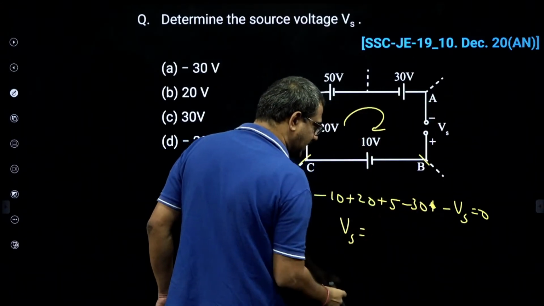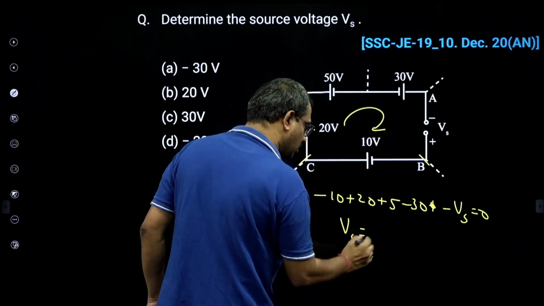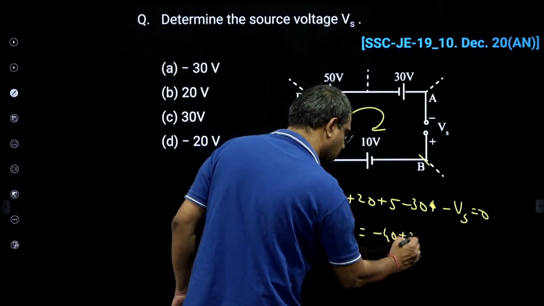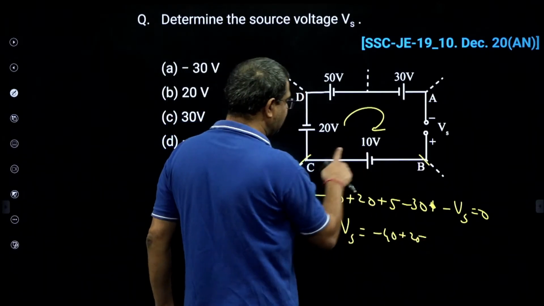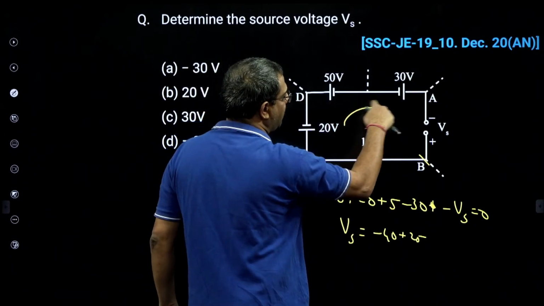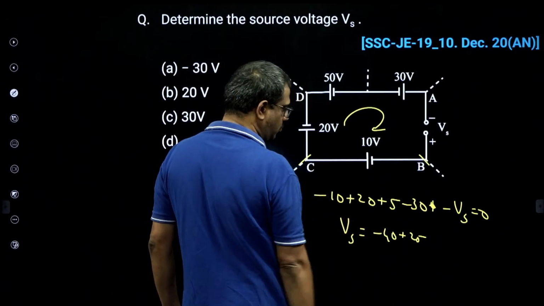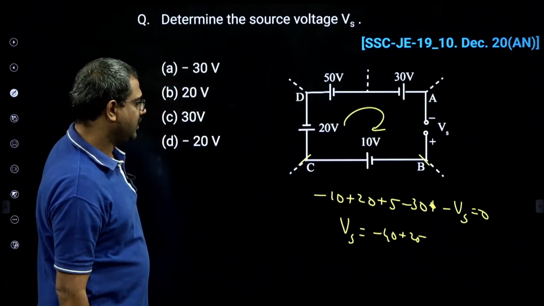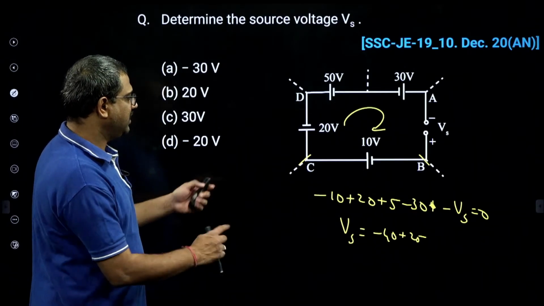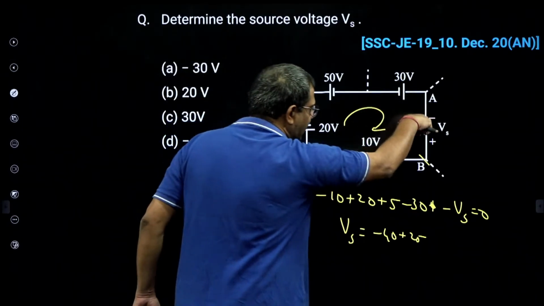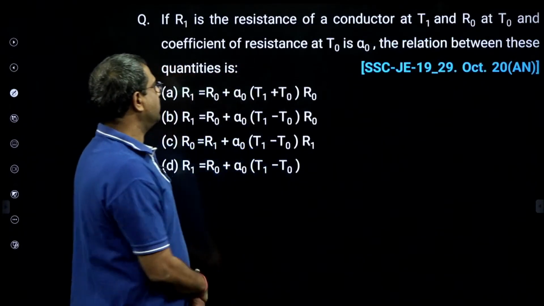So if you take Vs that side, Vs is nothing but minus 40 plus 25, that is minus 15. Yes or no? Minus 10 plus 20 plus 5 minus 30 minus Vs, so Vs is minus 40 plus 25. Be careful here. The data you see there may not be accurate, but this is the answer because we wrote minus Vs. That is a KVL, clockwise I am writing. Then you see here, this is very standard.